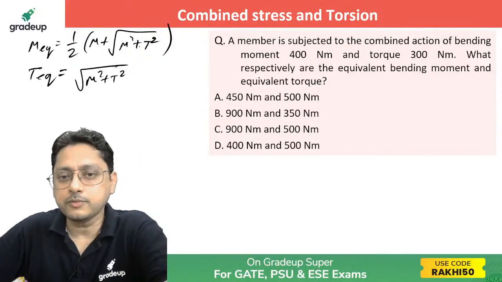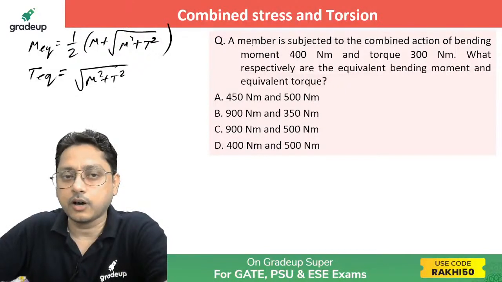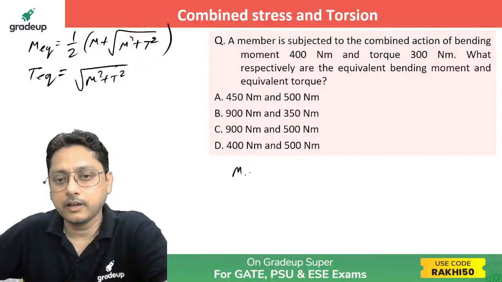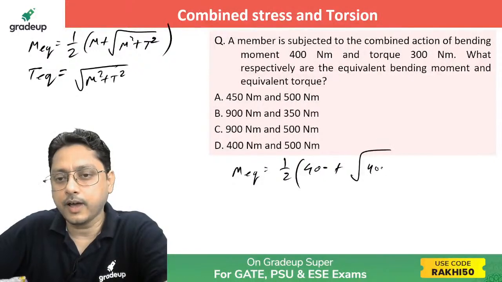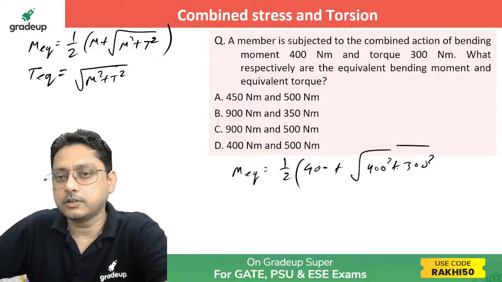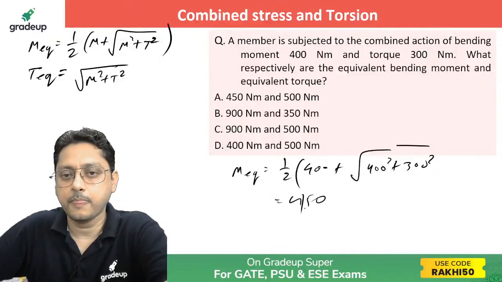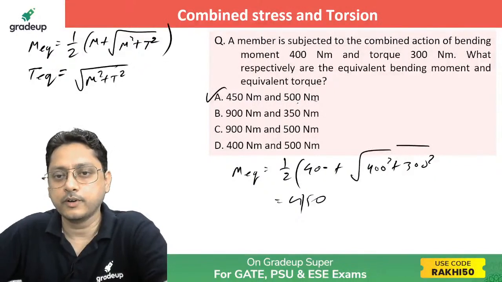Okay, so now just put the values here. The member is subjected to combined action of bending moment and torque. So what is the equivalent bending moment? Put the values here. M equivalent will become 1 by 2 of bending moment 400, 400 plus under root of 400 square plus torque 300 square. So 4 squared plus 3 squared is 25, under root is 5, so 450. That 450 is the only option. I hope if you put the other one also, you will get 500 only, right? It is 500.